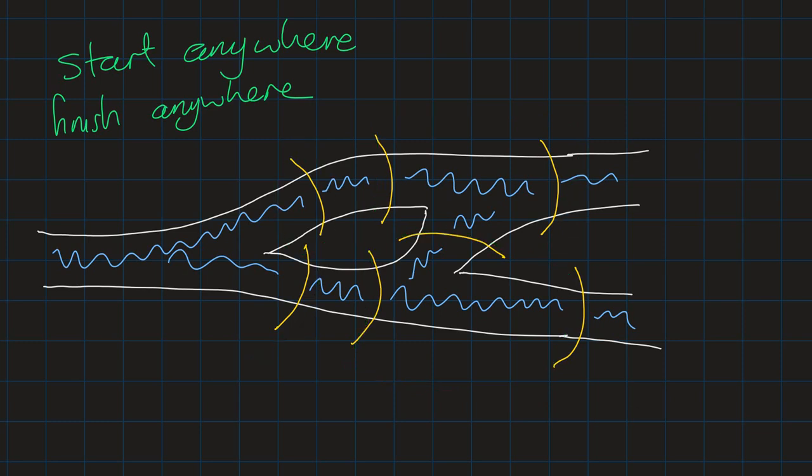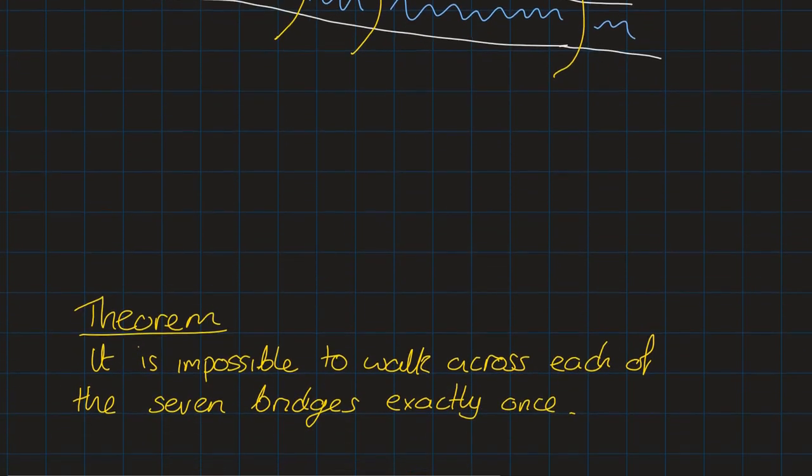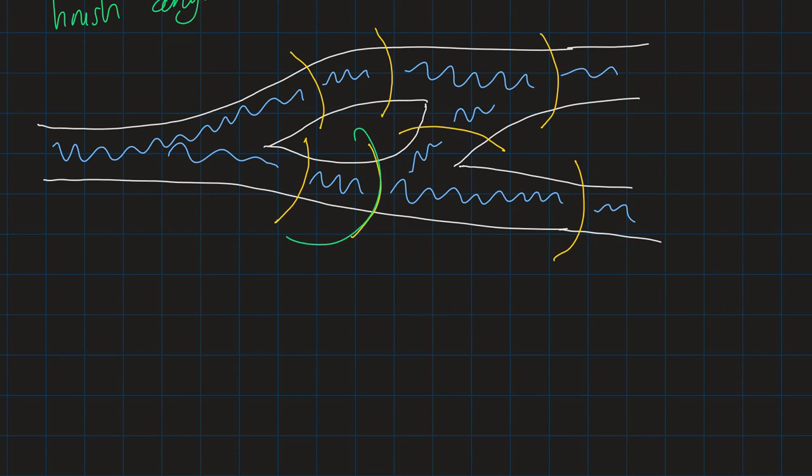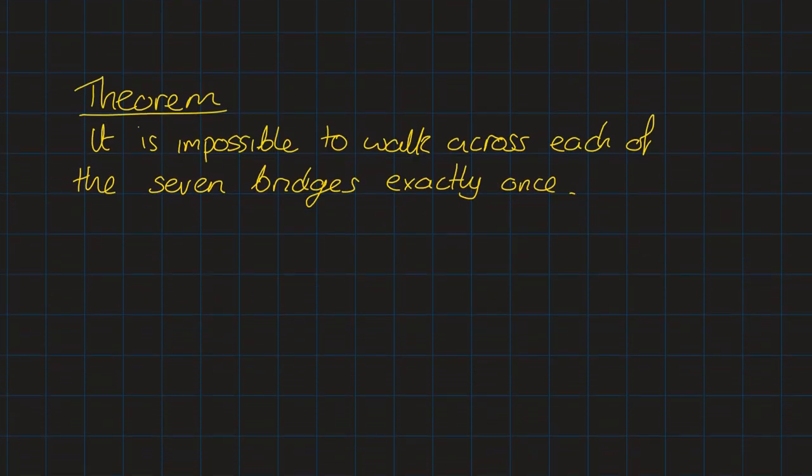And I recommend that you pause this video and try and solve this puzzle by yourself. It's a lot easier to think about when you have this map. You can just try and doodle on a piece of paper and try and solve this problem for yourself. Okay, so now I'll tell you a theorem. It's actually impossible to do this. It's impossible to walk across all 7 of the bridges exactly once. No matter what clever path you try to come up with, it will never work.